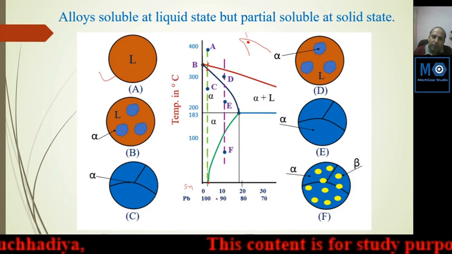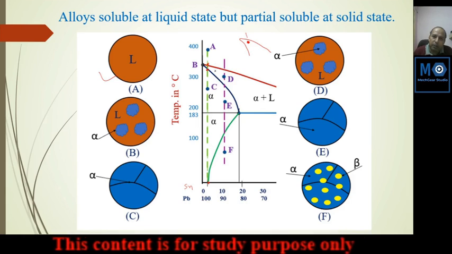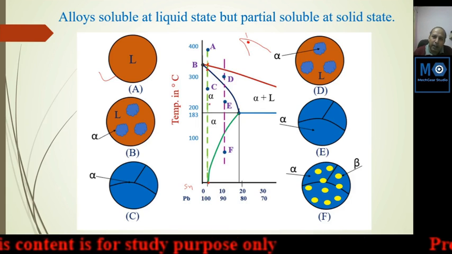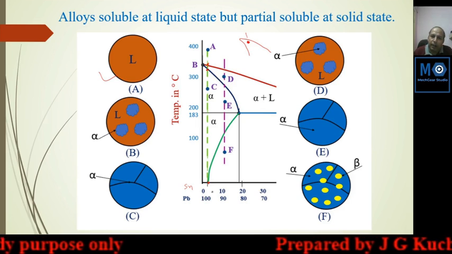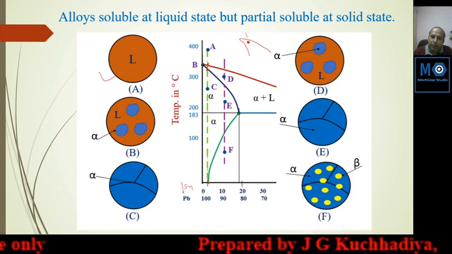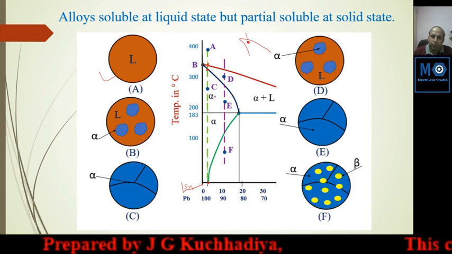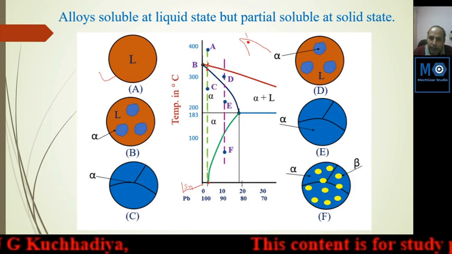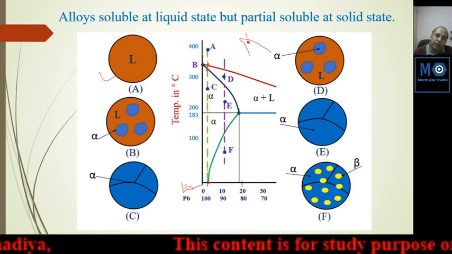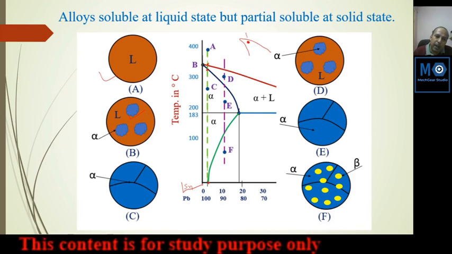Here solidification depends on solubility. Solidification of both will start, lead first, but this line indicates the solubility of lead and tin, and how many percent tin is soluble. So here, whatever solidification has started is indicated by this dendrite. This is indicated by alpha.